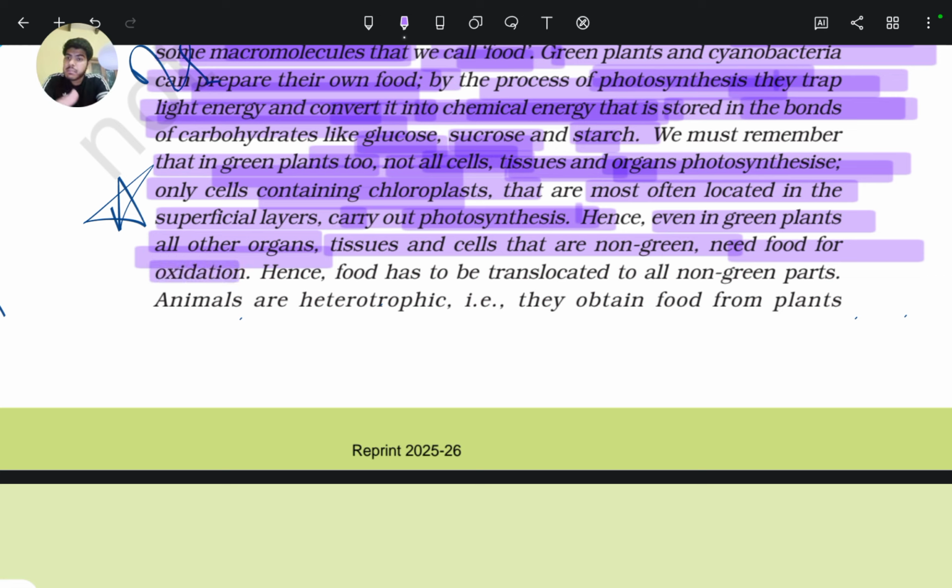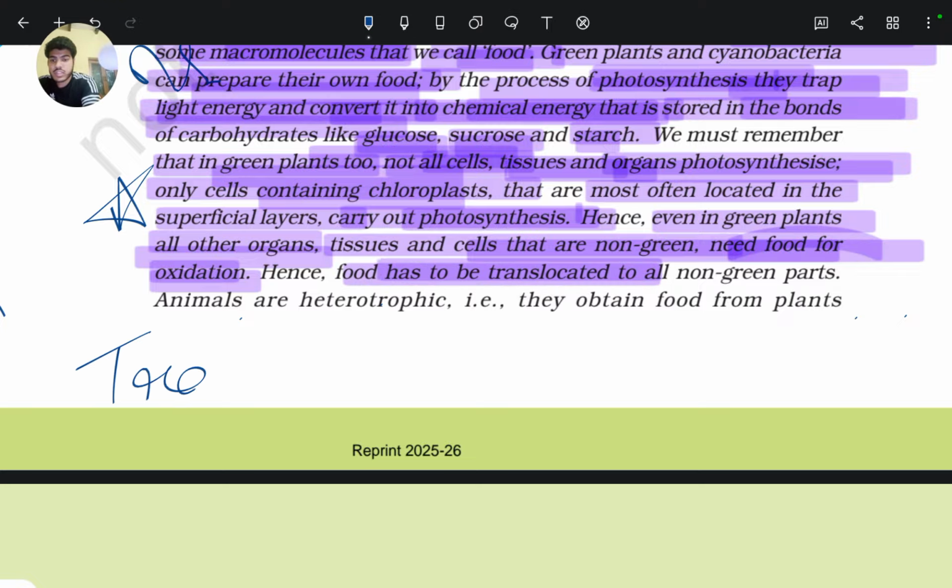This means that part of a plant which is woody, or where cells do not have their own chloroplast. So that part of the plant would need oxygen for the breakdown of food, oxidation, by which food is broken down and energy is released. Hence, food has to be translocated.